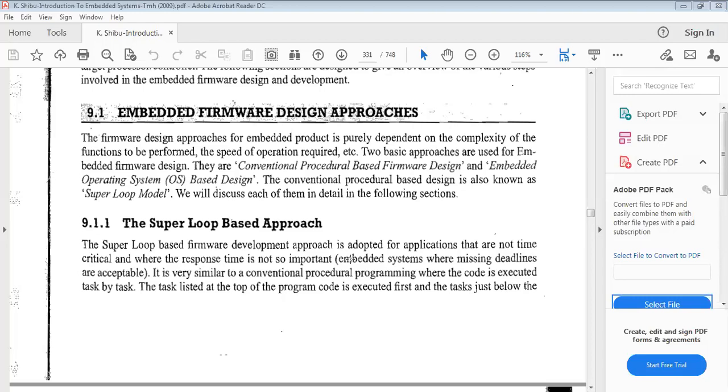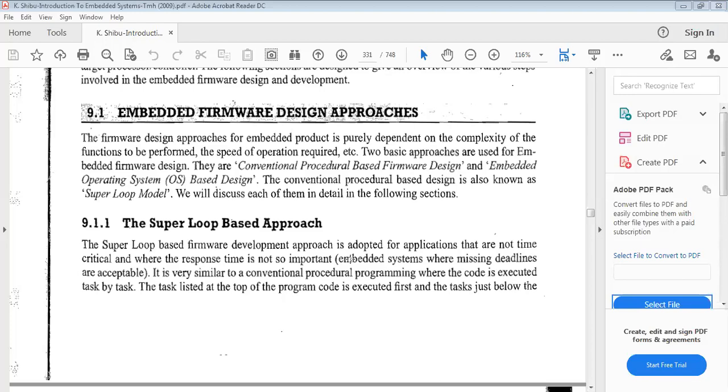Anybody tell me what is the super loop based approach? Why it is called a super loop based approach? What is the super loop? Super loop in the sense infinite loop. Then what infinite loop can do here? What are the tasks we want to perform in the designing of small scale embedded systems?